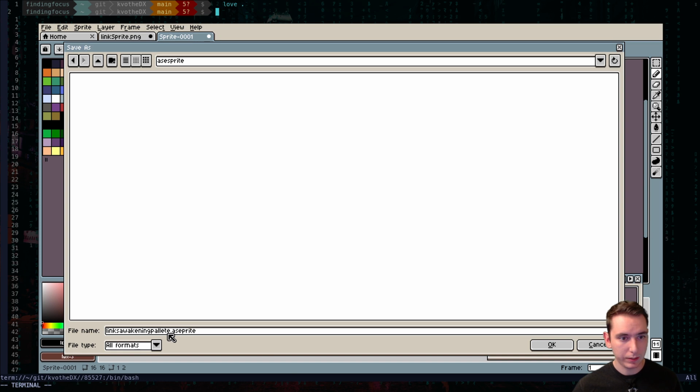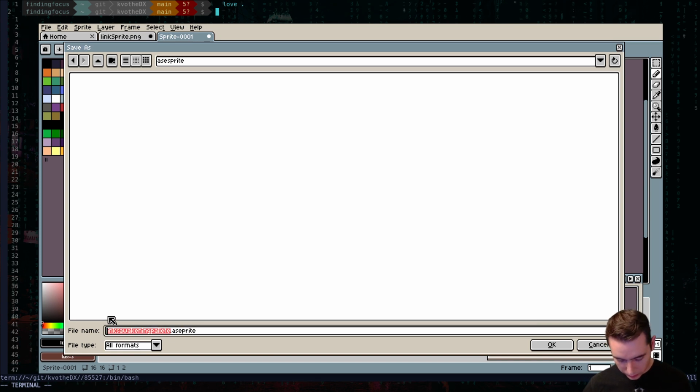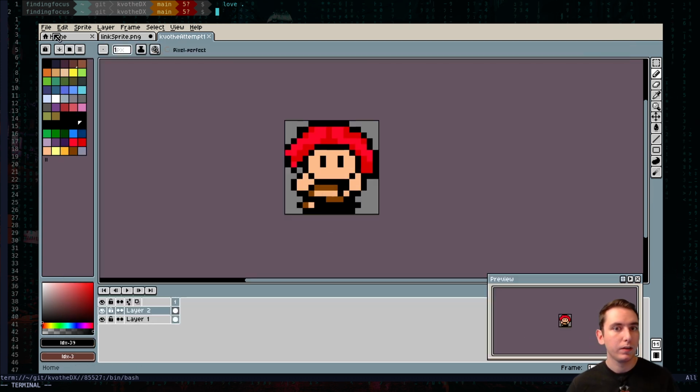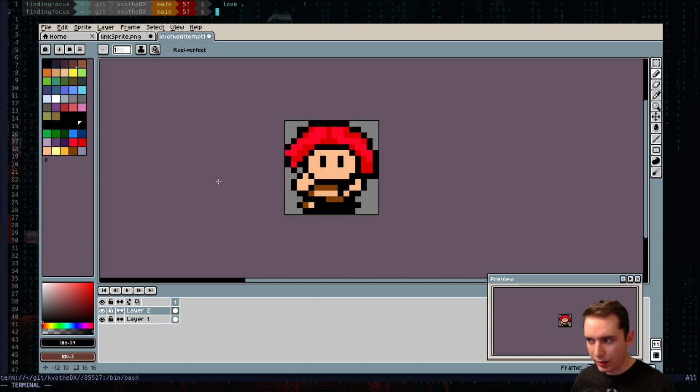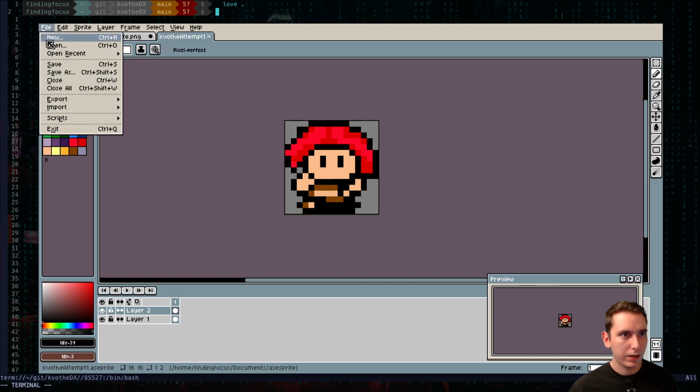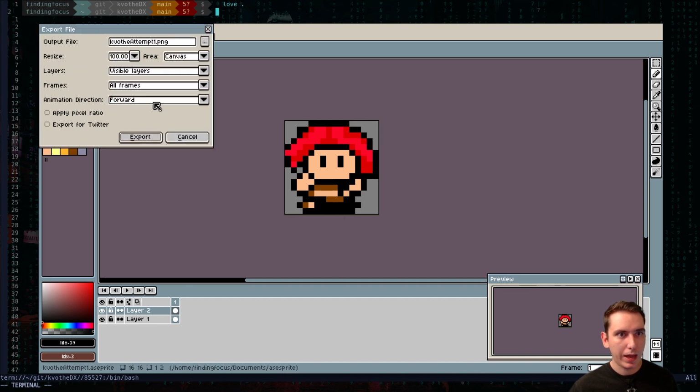And this will be Link's Awakening style sprite. Let's do both. Attempt 1, a sprite, and then we'll export a Kvothe PNG. So maybe I don't like his hands or something like that. Oh, that looks weird. Yeah, maybe that. Because if his hands are walking with his feet, it would look something like that. So we can say, export this guy as a PNG,